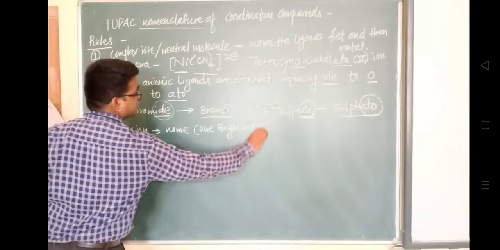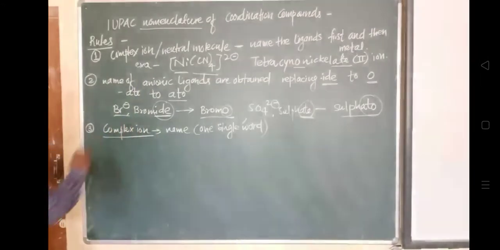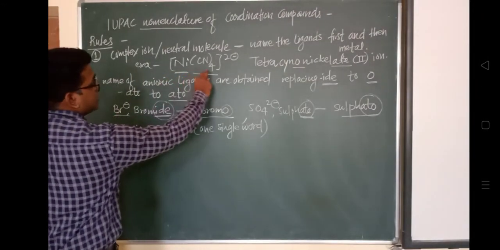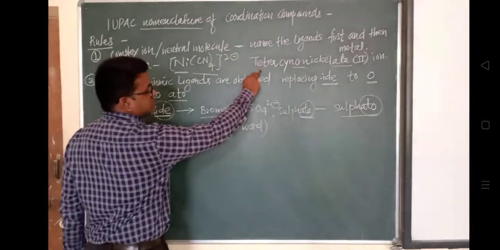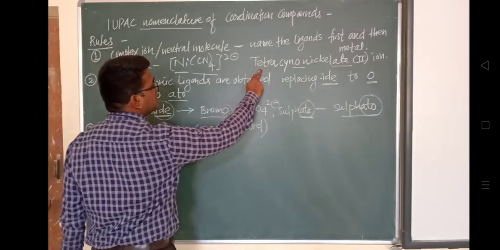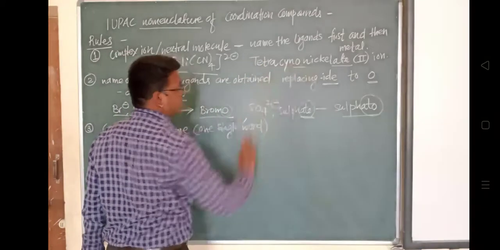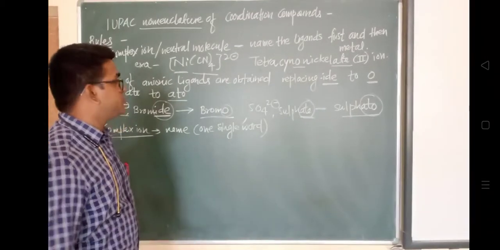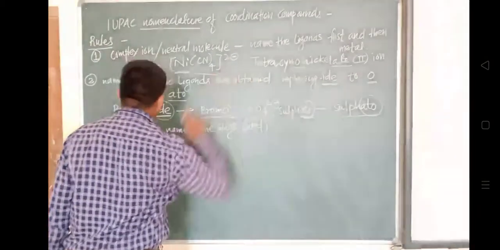Now look at this example of the complex ion, tetracyanonickelate. Is there any gap or space in between? There is no space in between. So the name of the complex ion is written in one single word without any space.